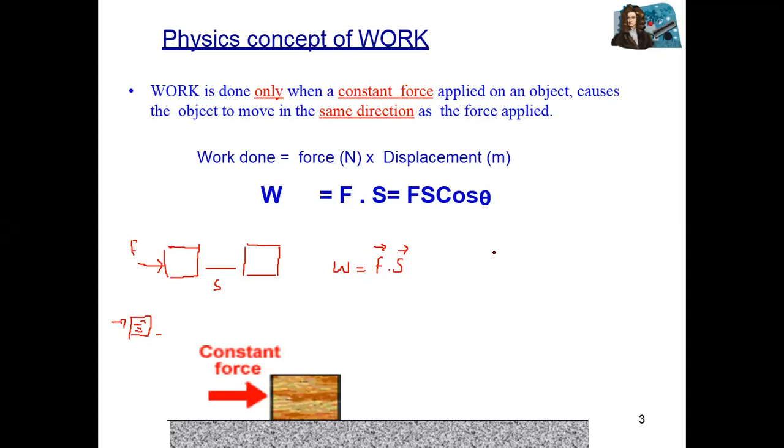But when you apply force making an angle with the displacement, we have one body. When you apply force on this body, and distance is covered in this direction, the force makes an angle with the horizontal, like this angle. So we have force applied, displacement covered, and also the angle. Then work is equal to Fs cosine of theta. So it depends upon theta.